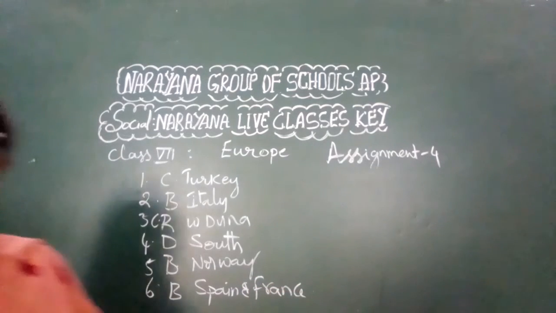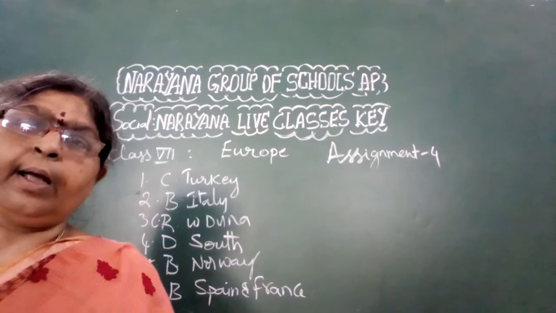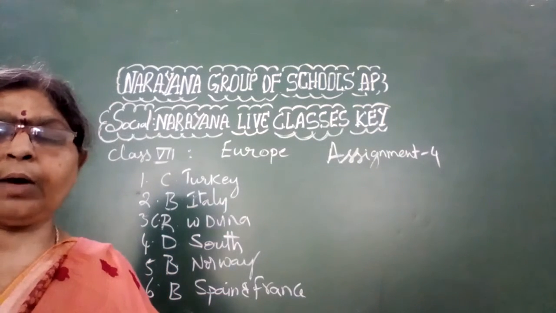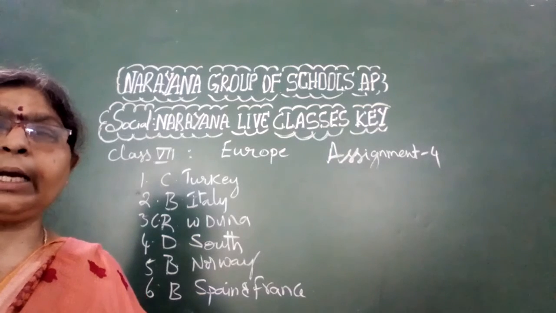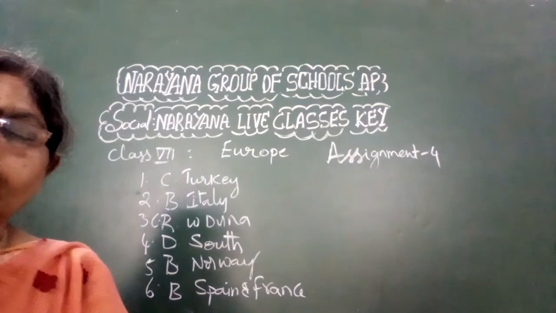Now let us learn about the countries that are in and around the Danube River. What are the countries, children?